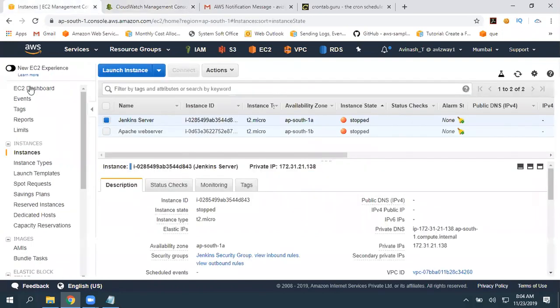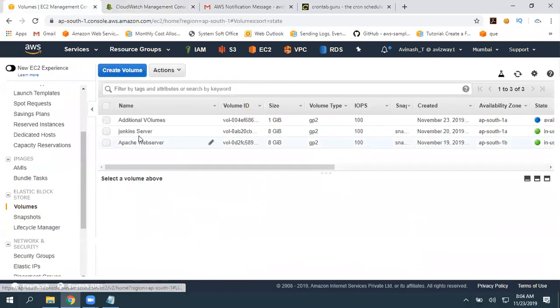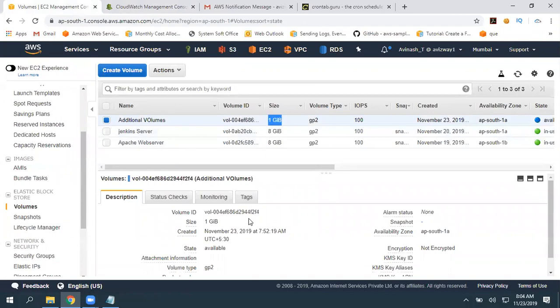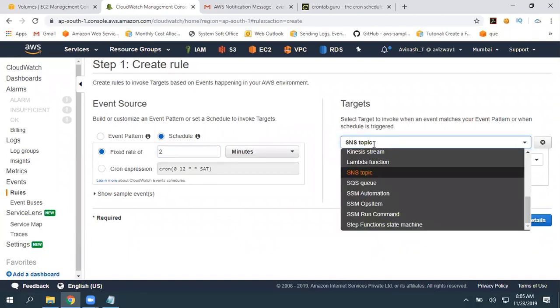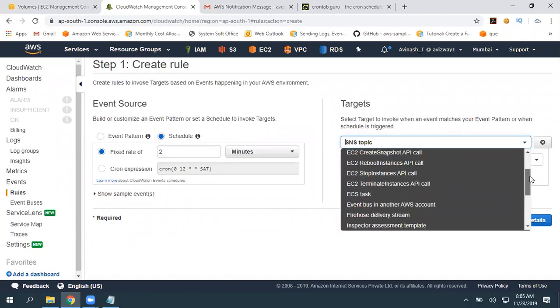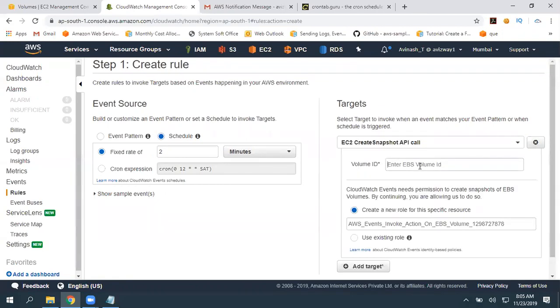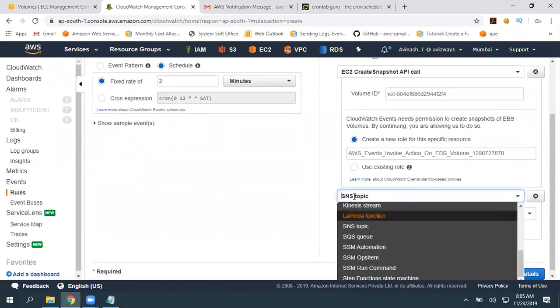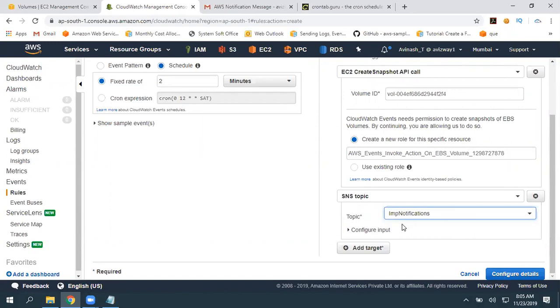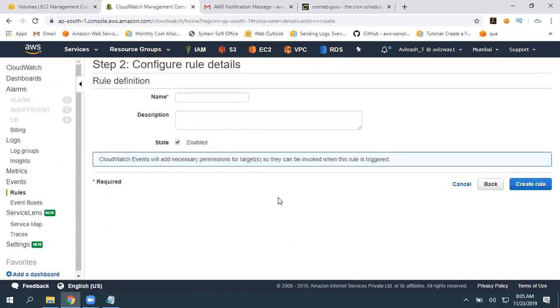So our requirement is we have an additional volume, a 1 GB volume, and I want to create a snapshot every 2 minutes. Let's go here. I'm going to create a snapshot every 2 minutes. And here I'm going to select create snapshot API call. What is your volume ID? This is my volume ID. When this operation is triggered, I want to get a notification. So I'm going to add a target again. Go here, SNS topic. To what emails do you want to get notifications? Then click on configure details.